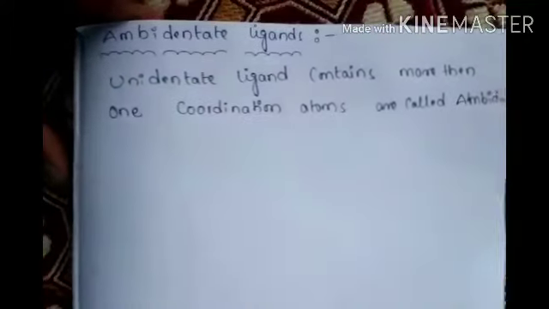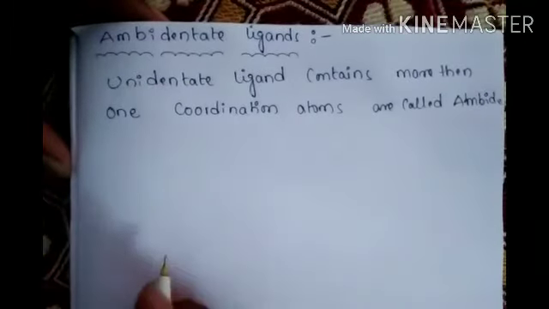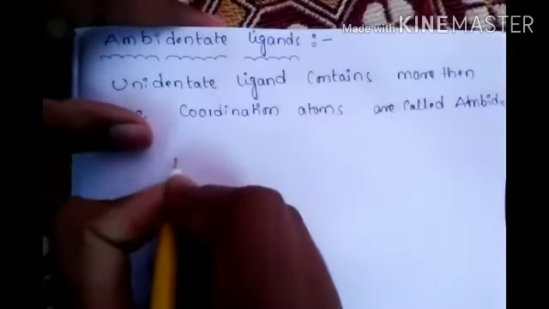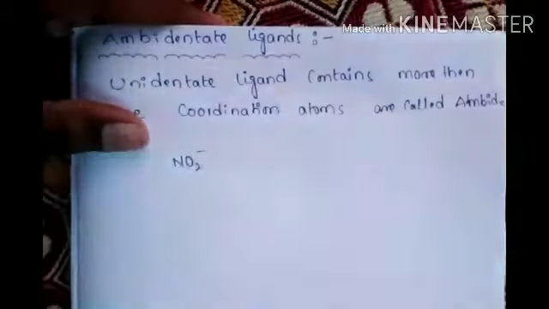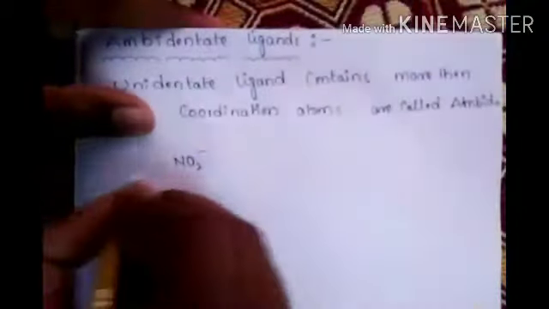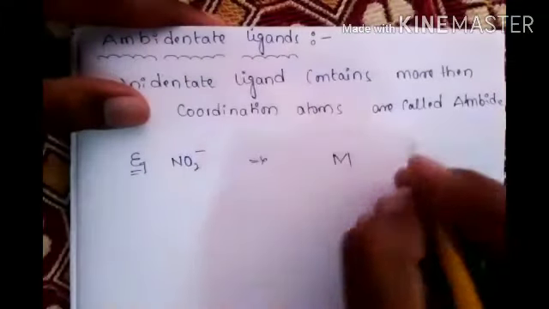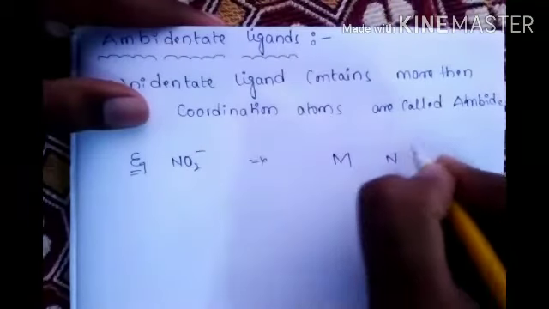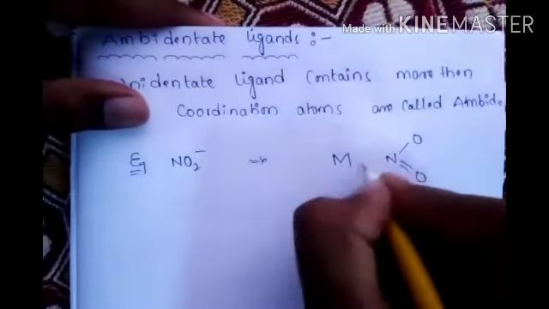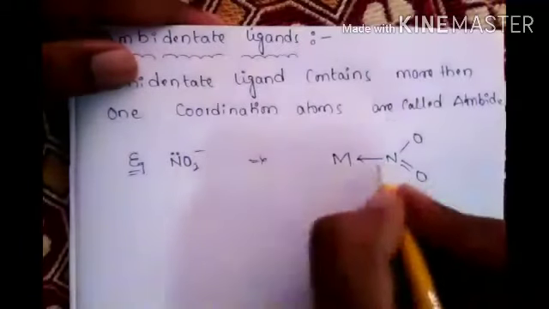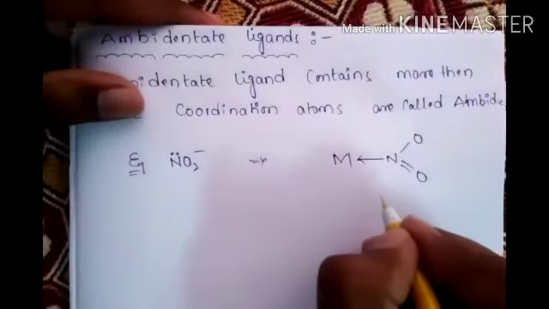You can't understand this without a definition and an example. So, for example, take nitro, NO2 minus. This is the best example. For example, this is the central metal. The N is attaching. N's upside lone pair is donating here. So this is an N bond. This is called nitrito N.